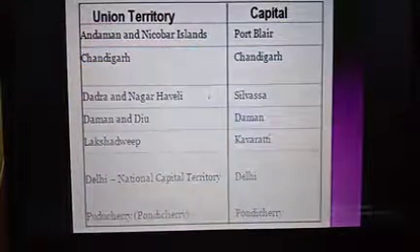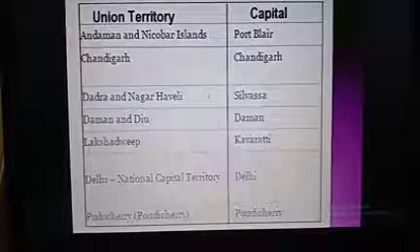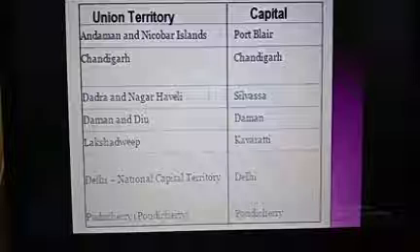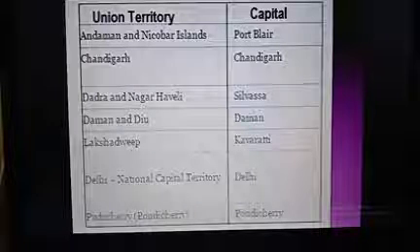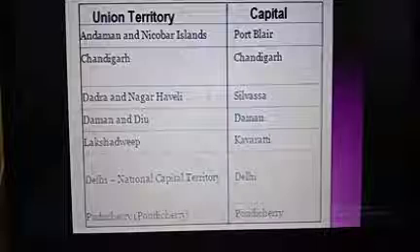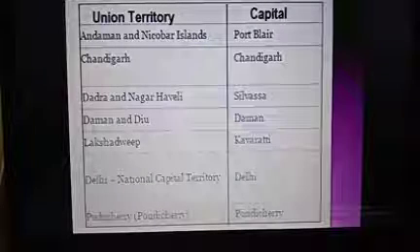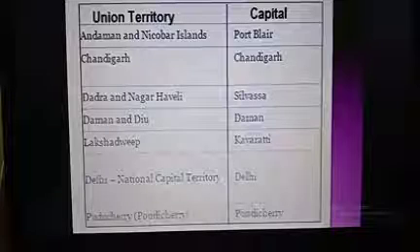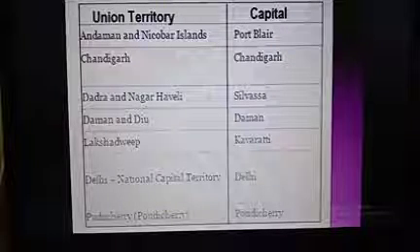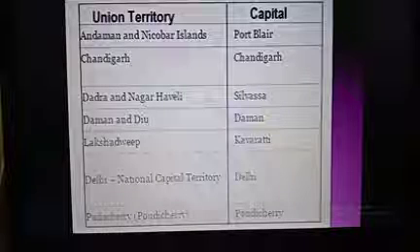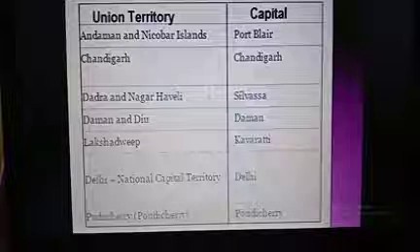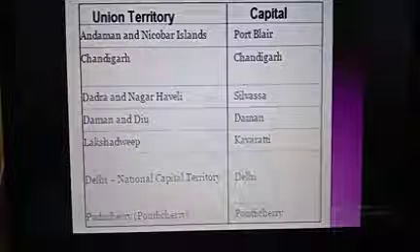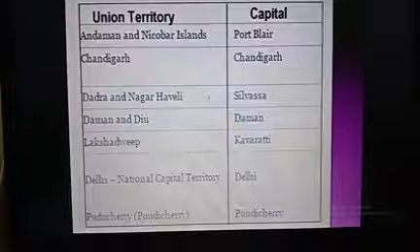Next one is Union Territory. As you all know, India was a union of 28 states and 7 union territories, but right now we have 8 union territories. Each state and union territory has administrative, legislative, and judicial capitals. Union territories are administered by the president through an administrator appointed by him or her.